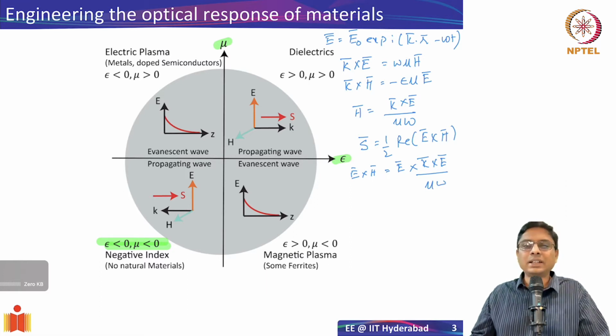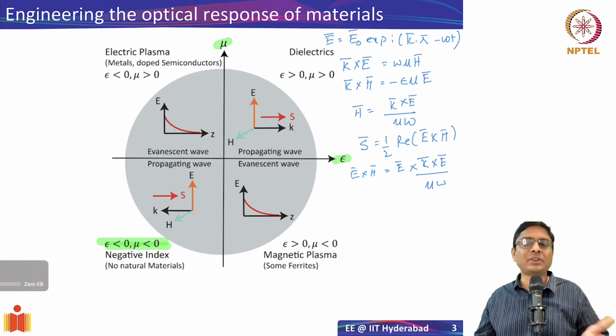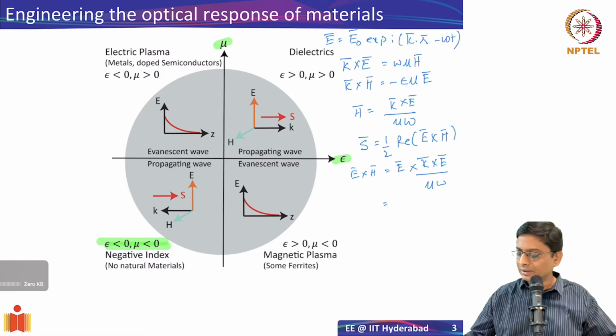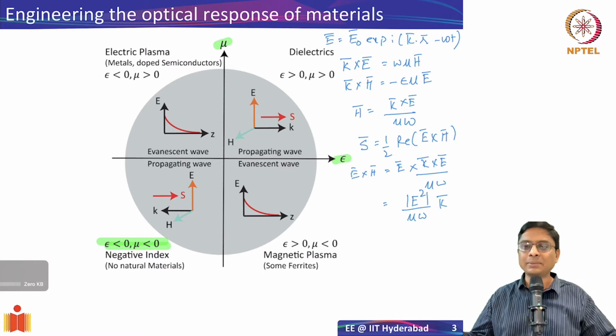Okay. And E cross K cross E is essentially, you have a vector identity, A cross B cross C will turn out to be A dot C times B minus A dot B times C. If you do that, what you'll end up getting is E square divided by mu omega times K. So E cross H equal to E square by mu omega K. What this is telling us is that the Poynting vector is in the direction of the K vector for a regular material. That's what we have shown here.